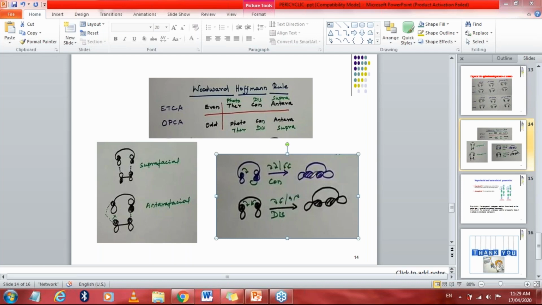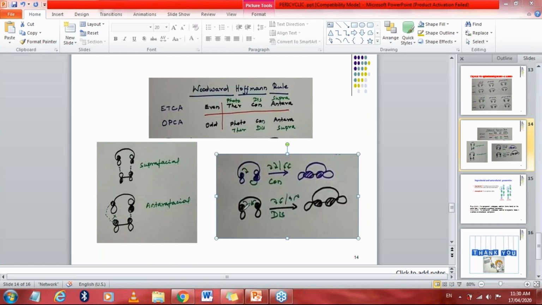When the lobes are matching and forming a new sigma bond, and both lobes are rotated in the same direction, meaning both are rotated either clockwise or anti-clockwise, that rotation is called conrotation. As I told you here, that rotation is called conrotation.